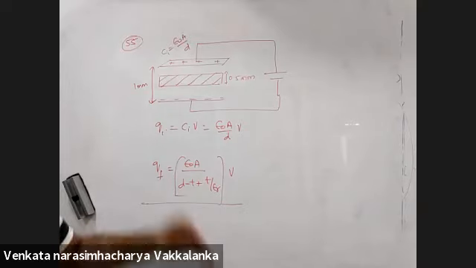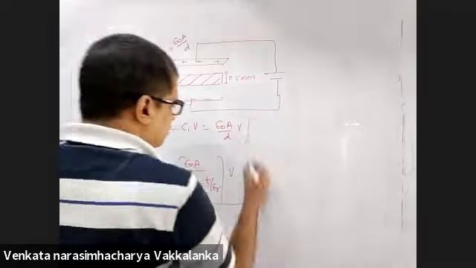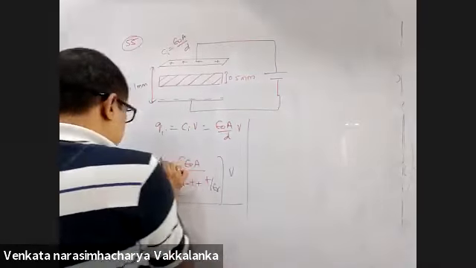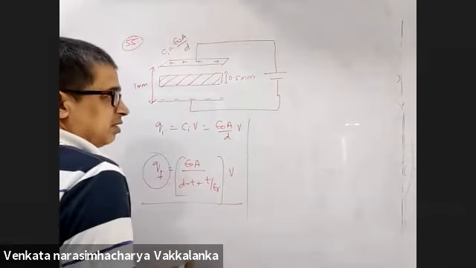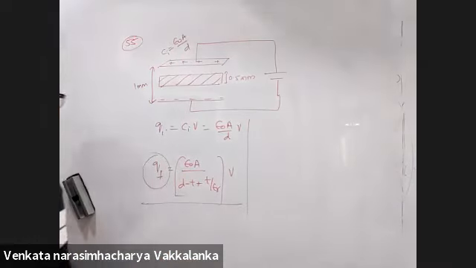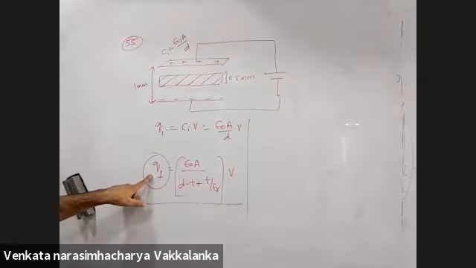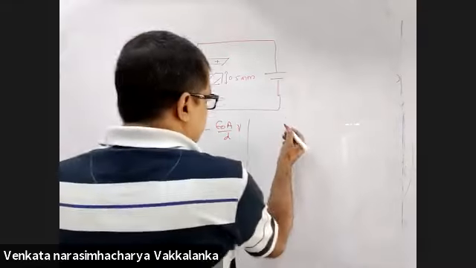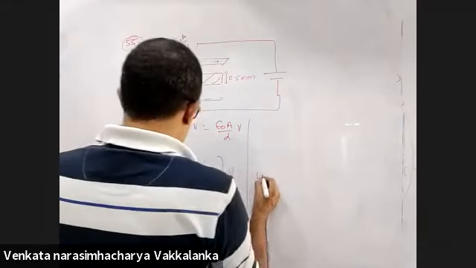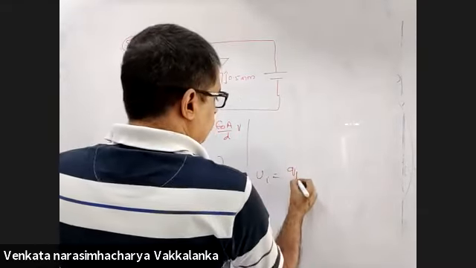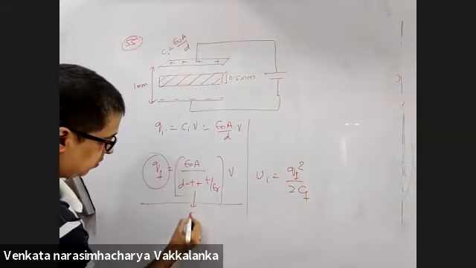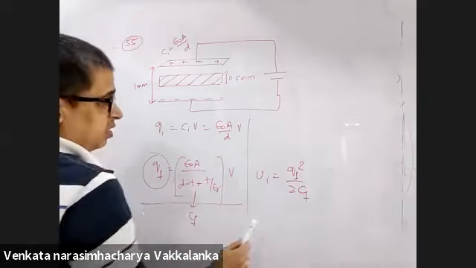Power supply is now disconnected and the dielectric slab removed. Once I have Q final, the power supply is disconnected and this will remain constant. Q final on it will remain the same. Dielectric slab is taken out. Find the further increase in the energy. What was the initial energy here? Q final whole square by 2 C final, where C final is this. This is the initial energy.